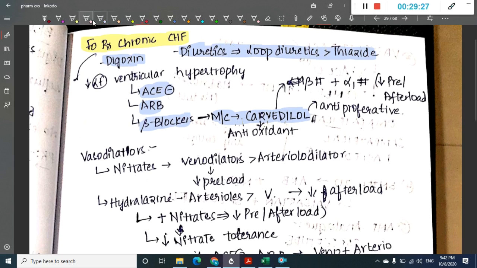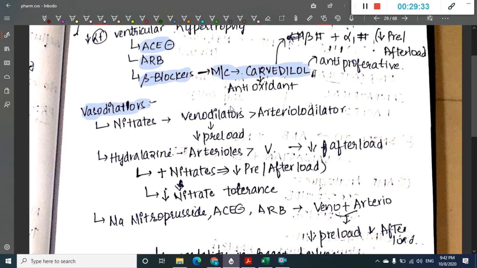The next drugs include vasodilators, which can also be used in chronic congestive heart failure. First we have nitrates. Nitrates are more commonly venodilators than arteriolodilators. These venodilators will decrease the preload, so nitrates help in reduction of preload.